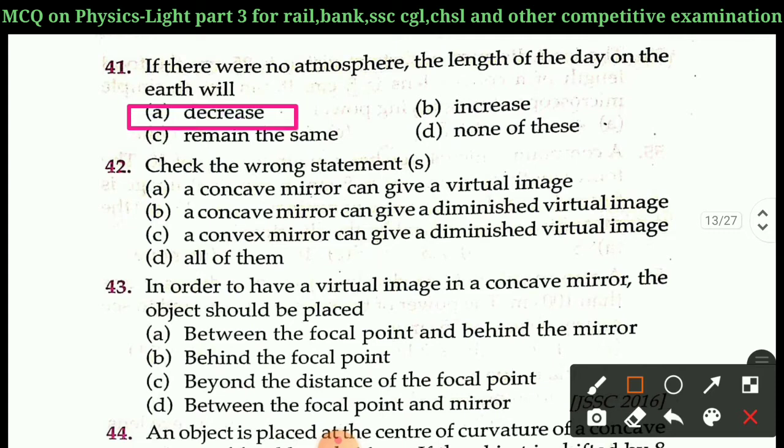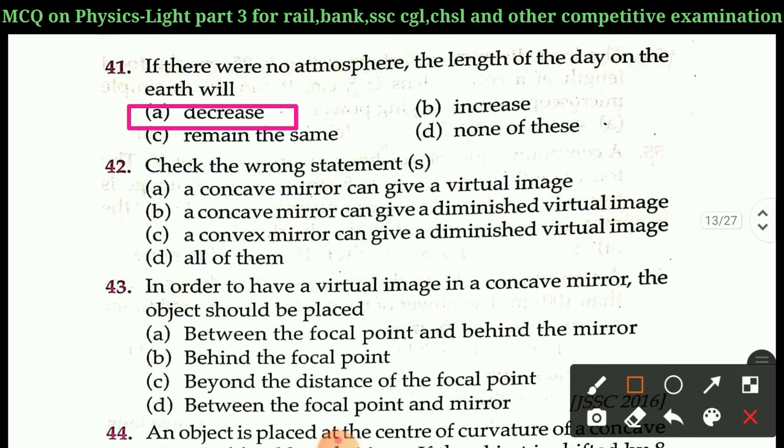Next question is question number 42. Check the wrong statements. A. Concave mirror can give a virtual image. B. A concave mirror can give a diminished virtual image. C. A convex mirror can give a diminished virtual image. D. All of them. Check the wrong statement. You have to find out the wrong statement among them.